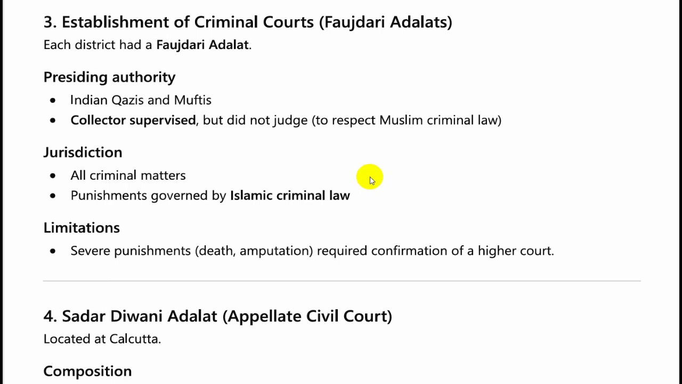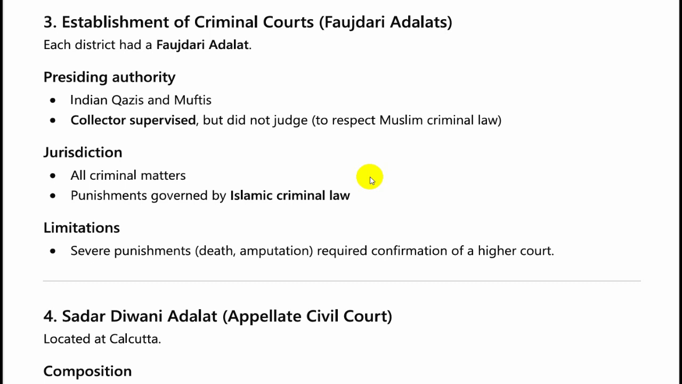So civil courts were also known as Diwani Adalats. Criminal courts were established. These were known as Faujdari Adalats. Each district had a Faujdari Adalat, as it had the Diwani Adalats. Now here, these courts were presided over by the Indian Qazis and Muftis, but the collector supervised it.